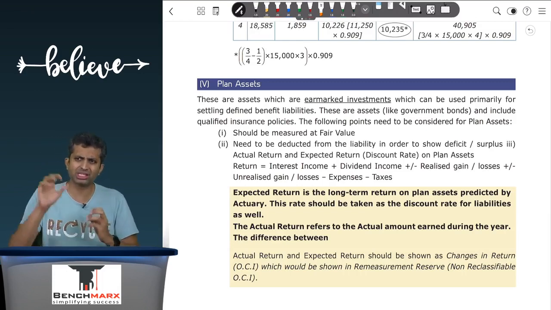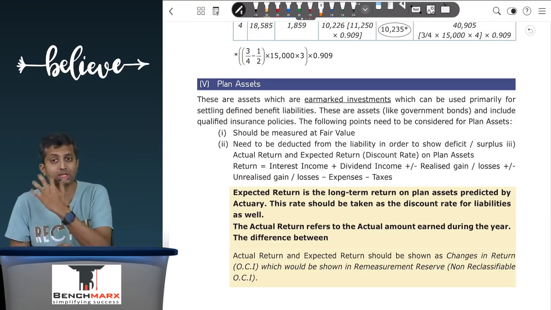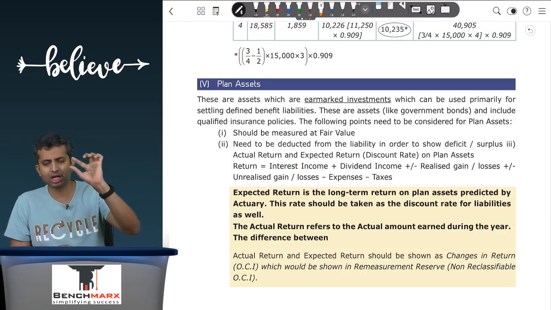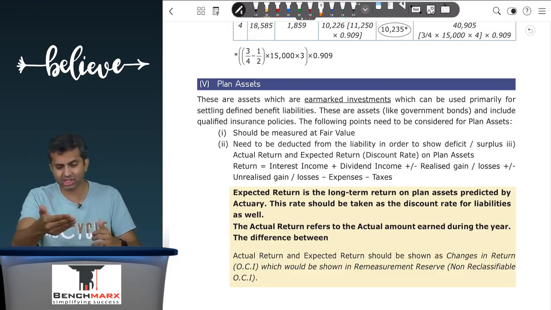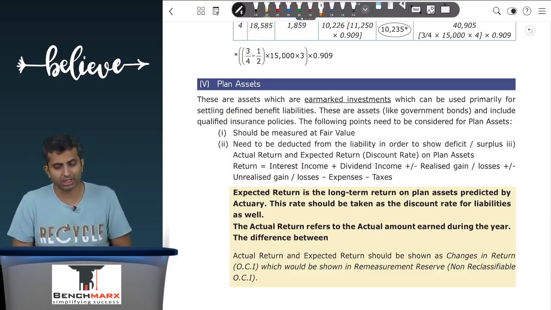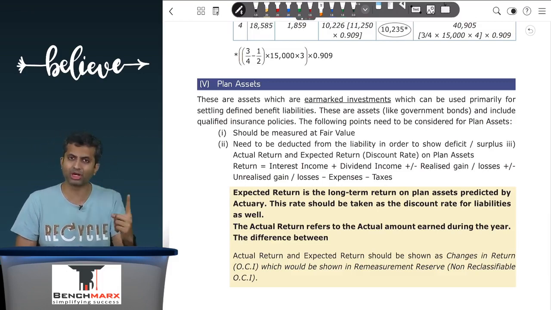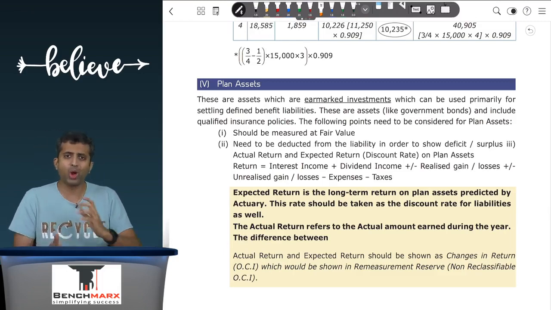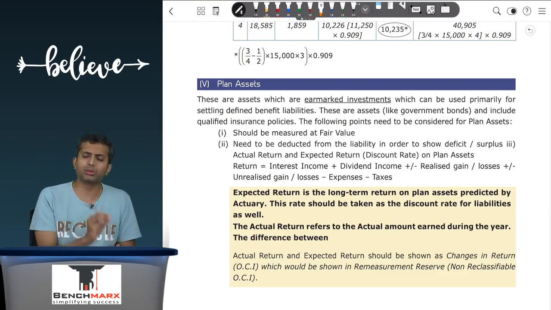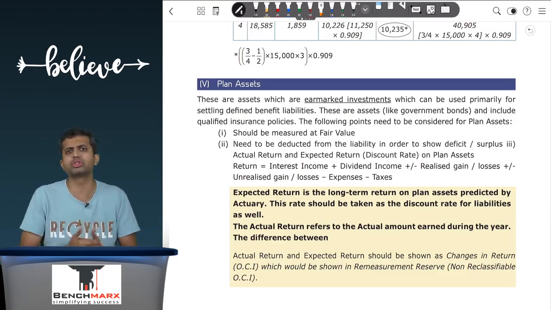So what I show is these are assets earmarked for the payment of liability. So while presenting in the balance sheet, I will take my liability minus my plan assets, and only the net amount, whether it is surplus or it is a deficit, will appear in the balance sheet. So two important things for plan assets. First, plan assets have to be shown at fair value. Second, they have to be netted out from the liability and only the net amount has to be shown in the balance sheet. Now, why should the plan assets change? There may be opening plan assets at the opening fair value. Why should it change? Well, it will change because of contributions which are done during the year.